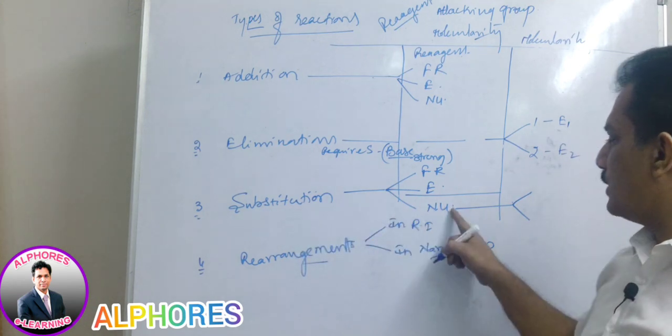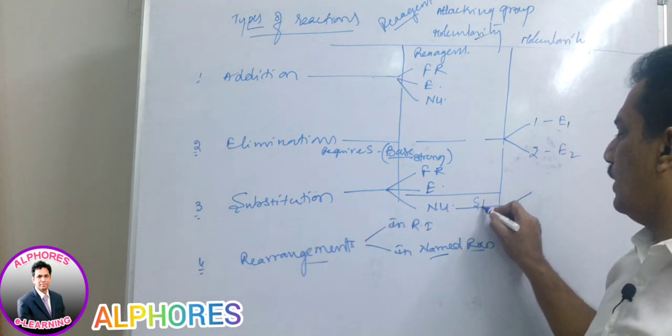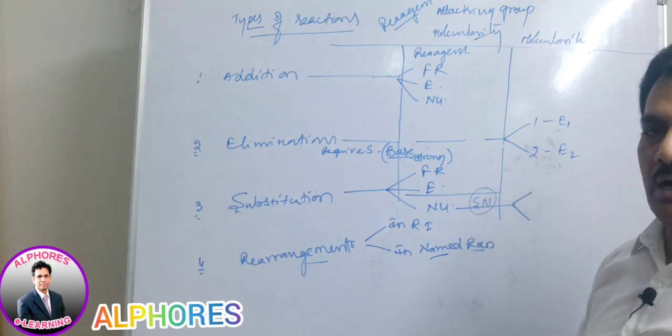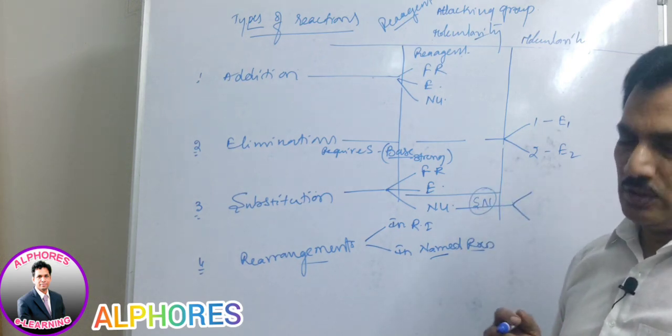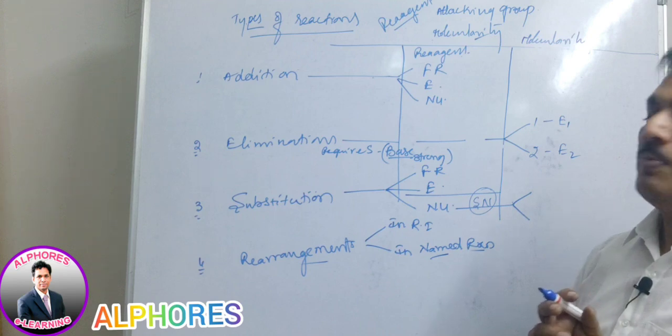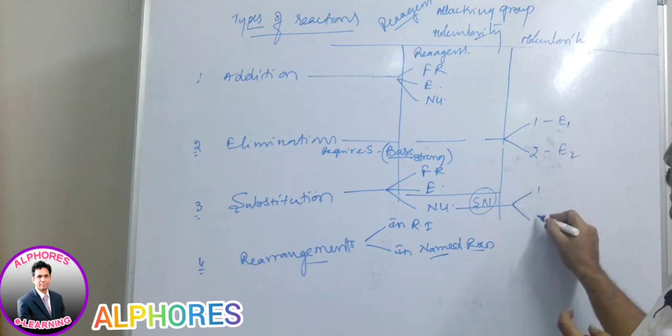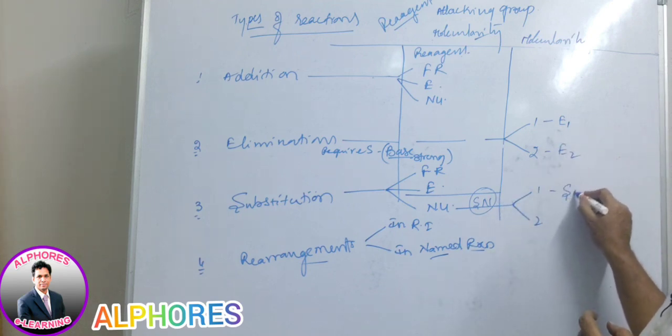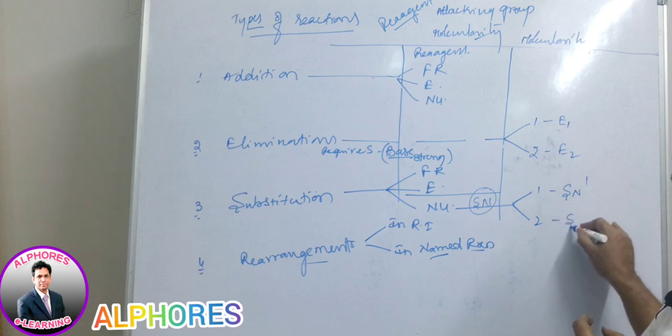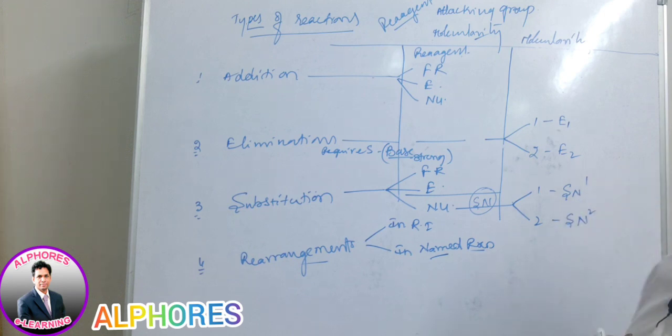And nucleophilic substitution, as you know, is known as the SN reaction. Just remember, substitution nucleophile, actually it is nucleophilic substitution. Here, depending on molecularity, again there are SN1 and SN2 types of reaction.